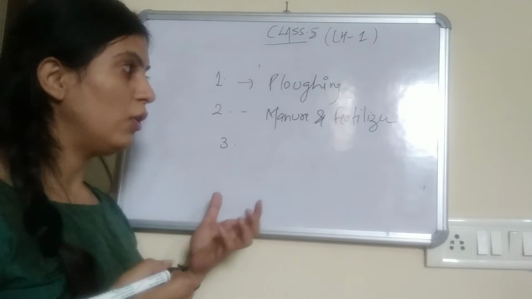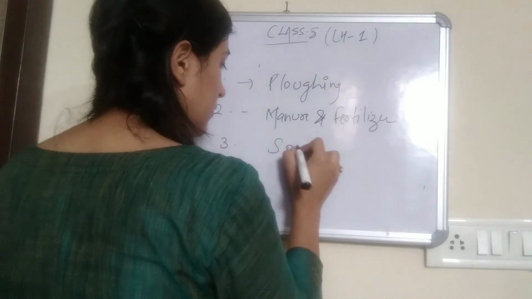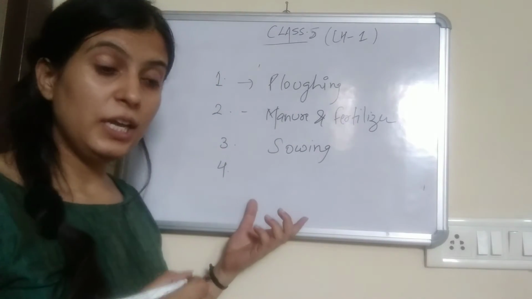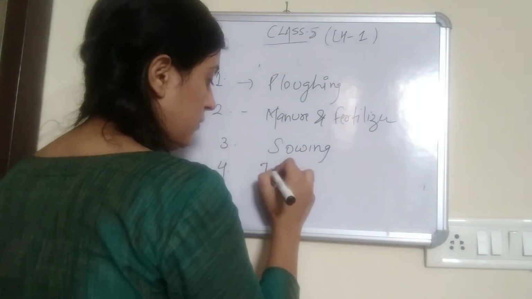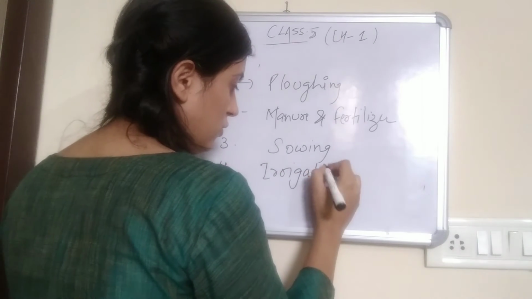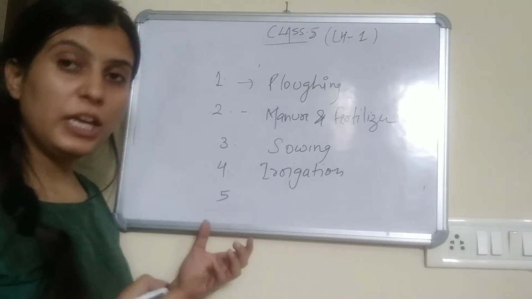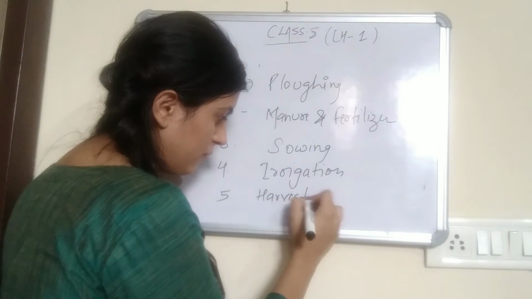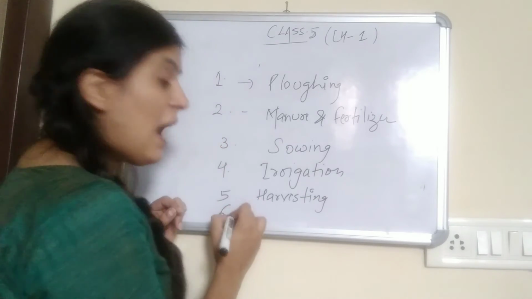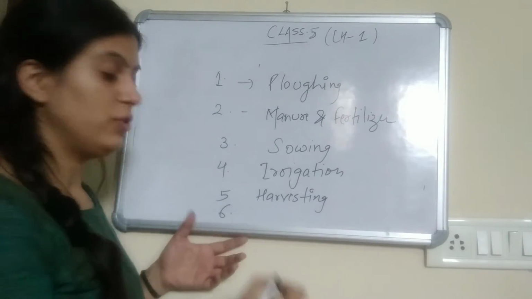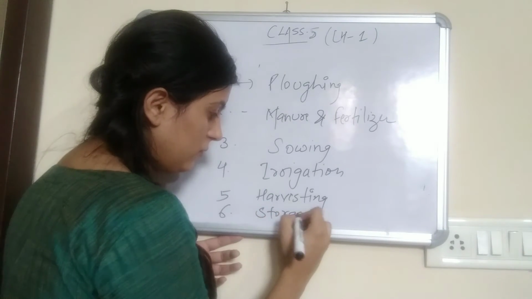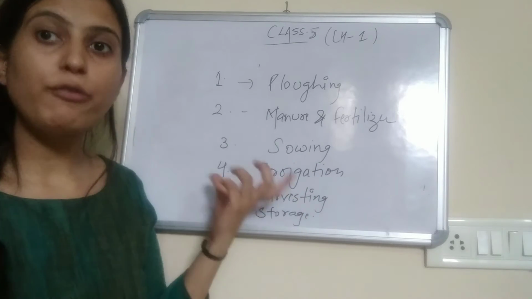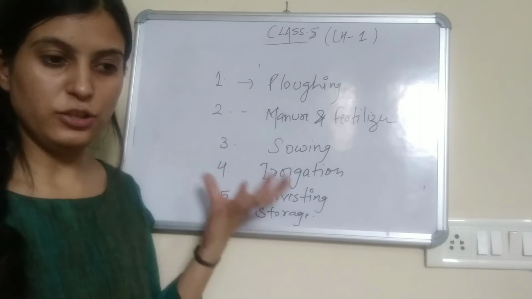Third is your sowing. Fourth is irrigation. And fifth is harvesting. And sixth is storage. See, these all are the stages of production of agriculture, basically.